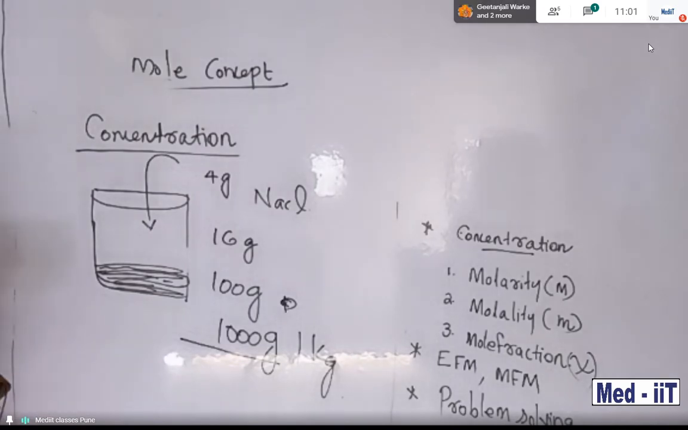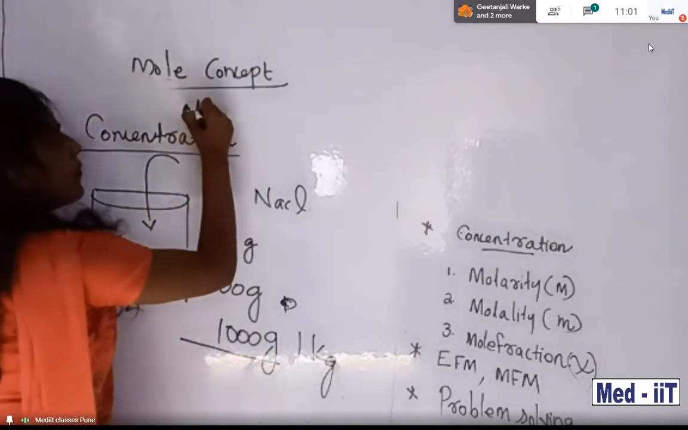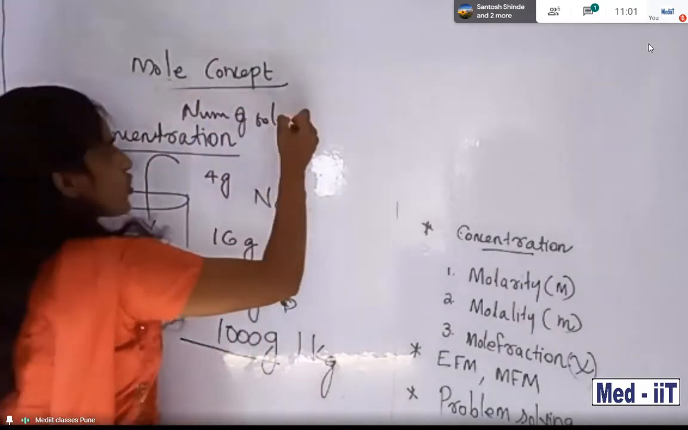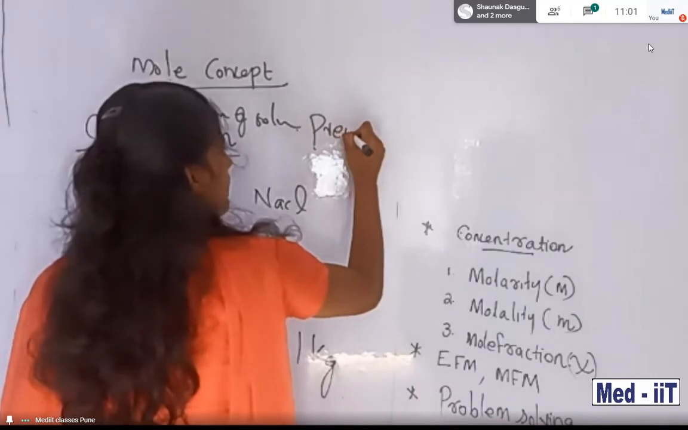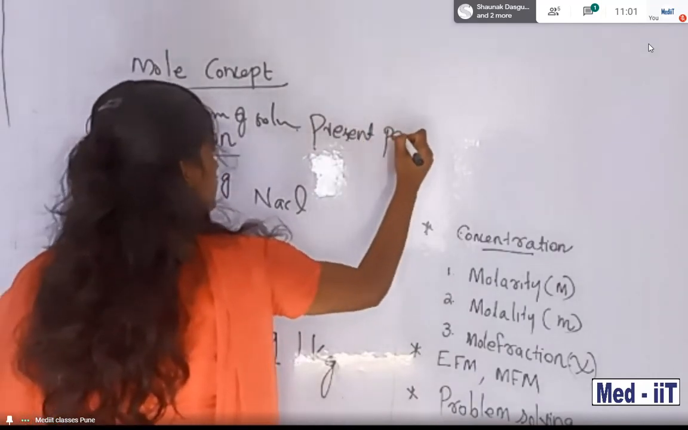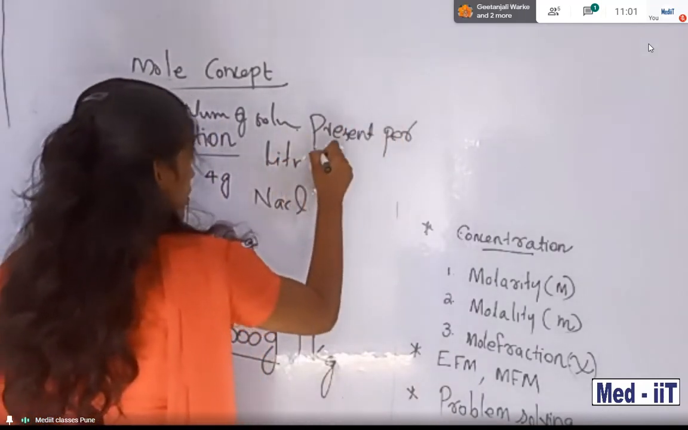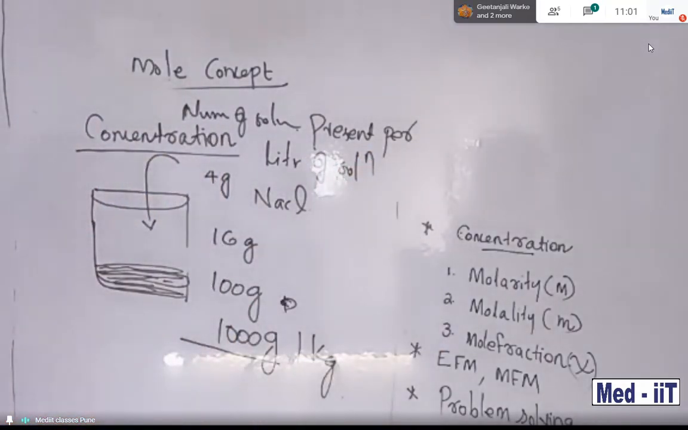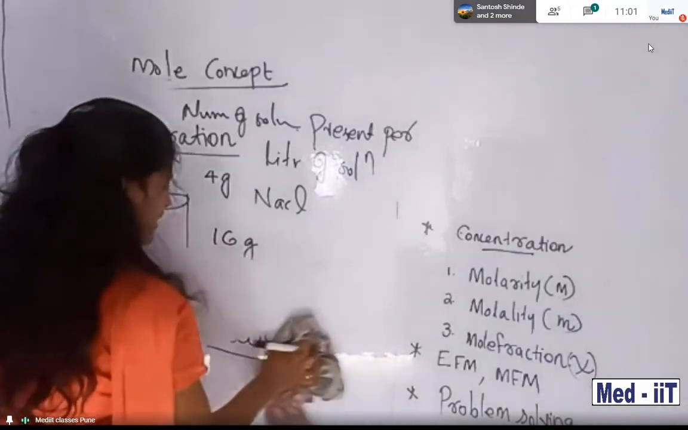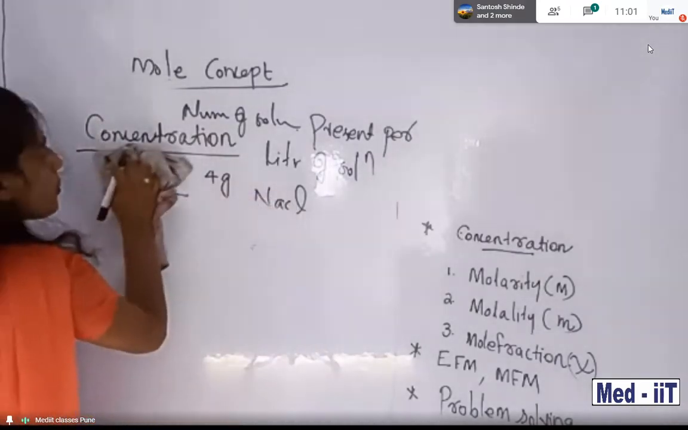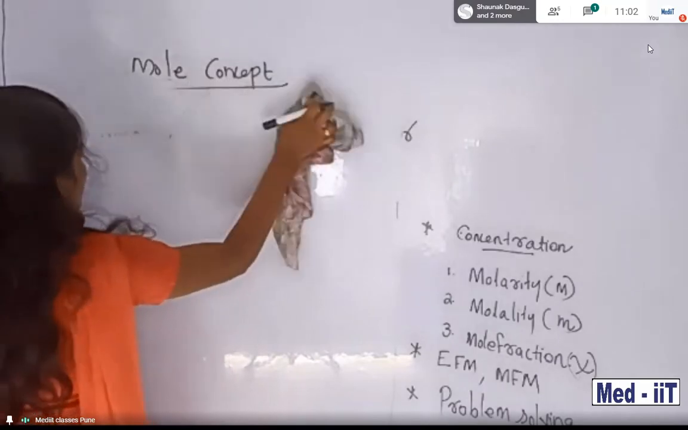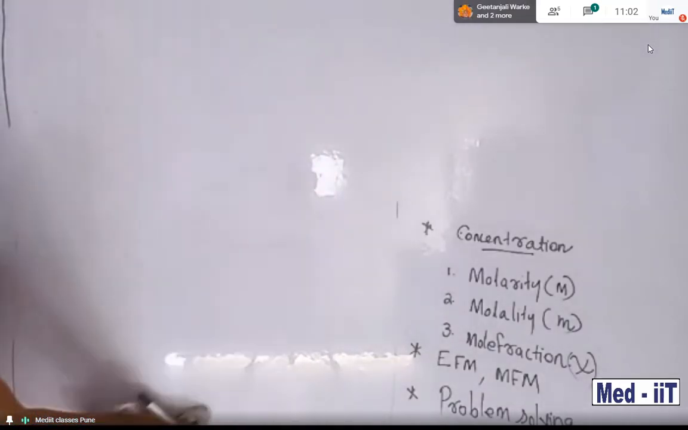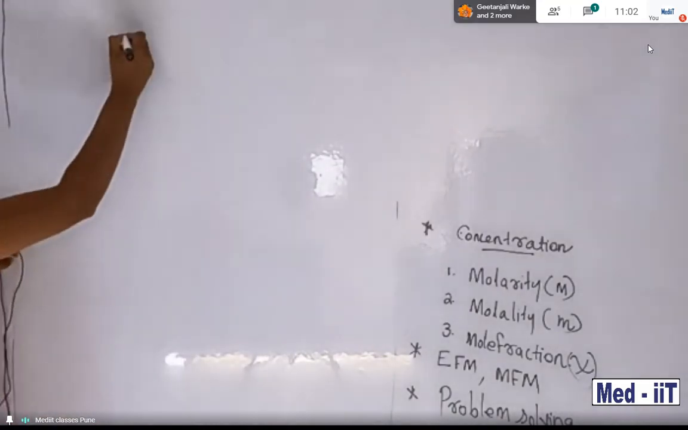So concentration means number of moles of solute present per liter of the solution. Number of moles of solute present per liter of the solution. 1 liter of solution is there. So how many solute molecules are present in it? That is called what? Concentration. Are you getting my point? I will explain once again. Concentration.